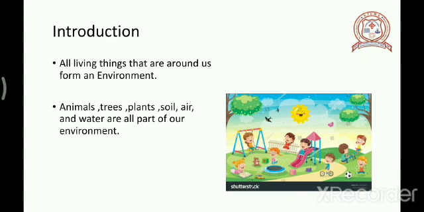You can see birds are flying, butterflies are there, flowers blossom, trees are there, some children are playing, some are playing with the toys, some are playing on the rides. They are all having their fun. These are all part of the environment, and this all forms the environment.